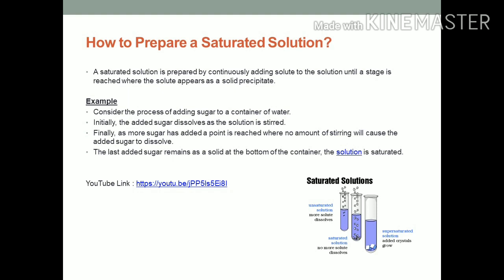Initially, the added sugar dissolves as the solution is stirred. Finally, as more sugar is added, a point is reached where no amount of stirring will cause the added sugar to dissolve. The last added sugar remains as a solid at the bottom of the container. Then the solution is a saturated solution. You can understand this with the help of this YouTube link also.